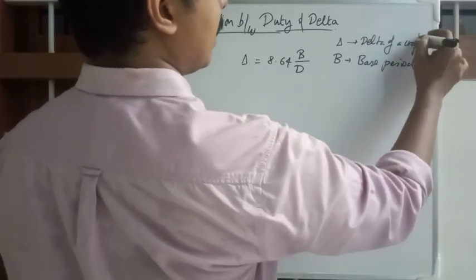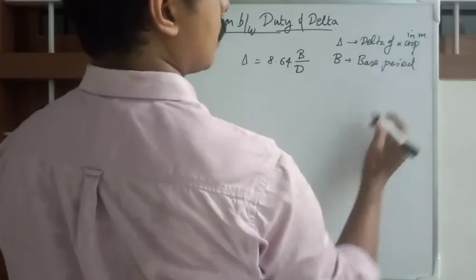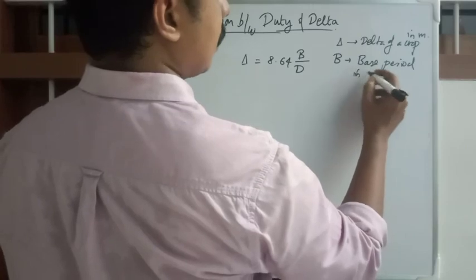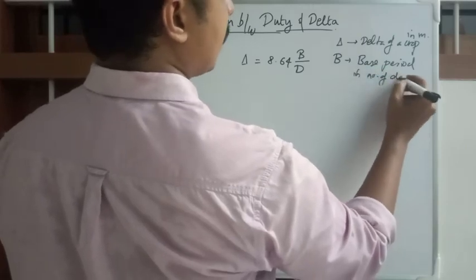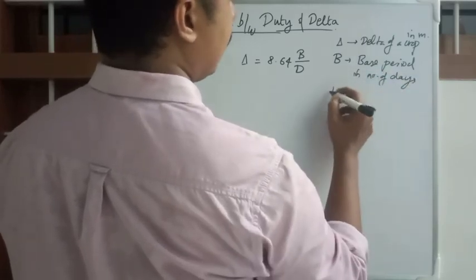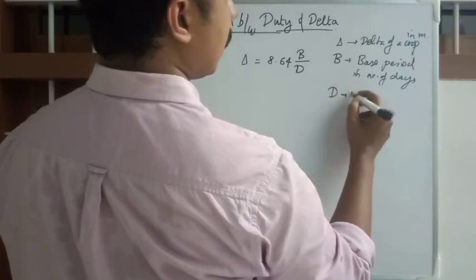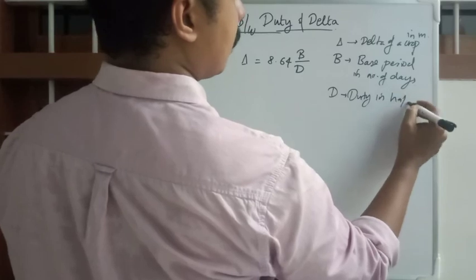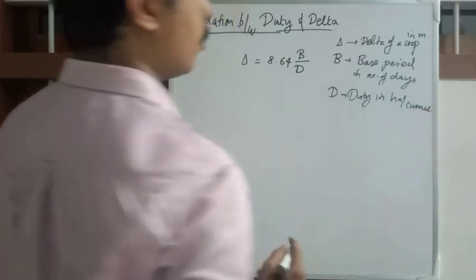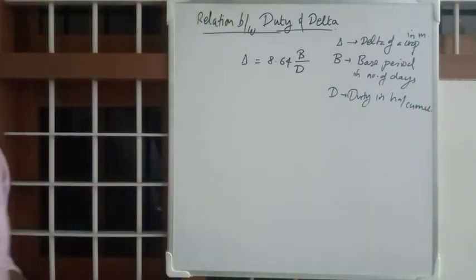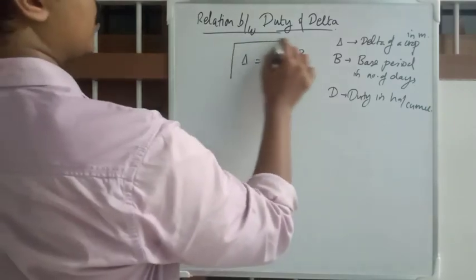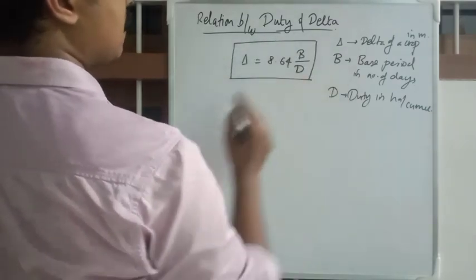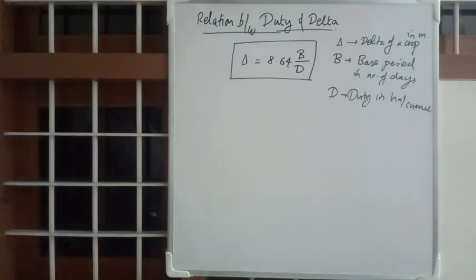Delta of crop in meters, base period B in number of days, and D is duty in hectare per cubic meter. So delta is equal to 8.64 B by D. Okay, keep in mind.